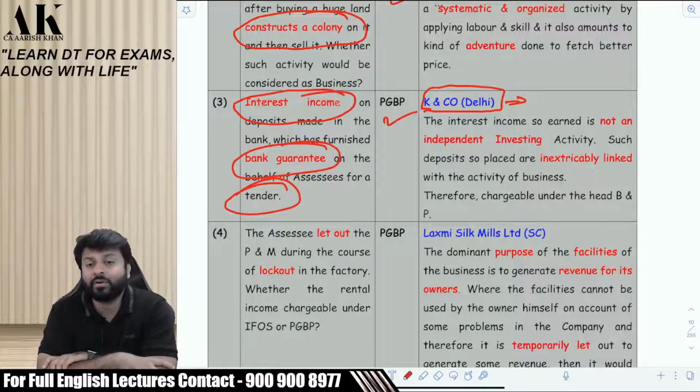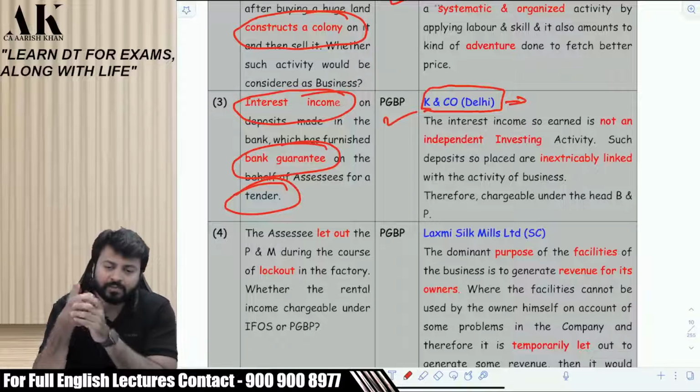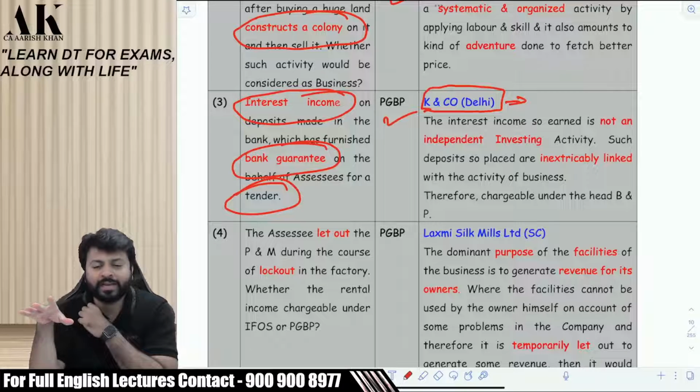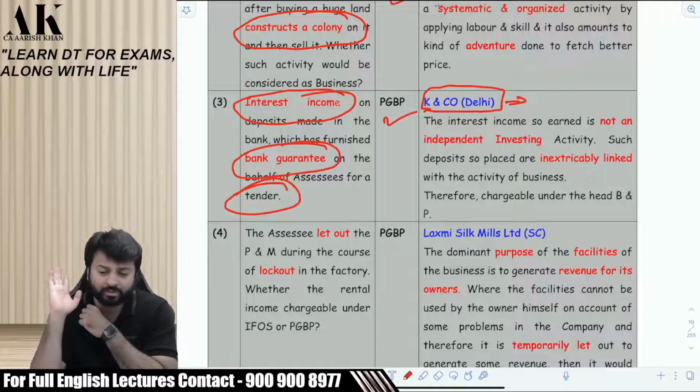Then who takes care of the Goa matters? Bombay High Court takes care of the matters of Goa, Maharashtra, Daman, Diu, Dadra and Nagar Haveli. All these matters are settled by which High Court? All this comes under one jurisdiction, that is Bombay High Court. This is just for your knowledge. Nobody is going to ask you in exams.